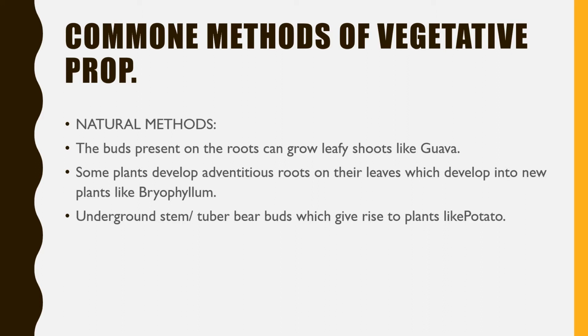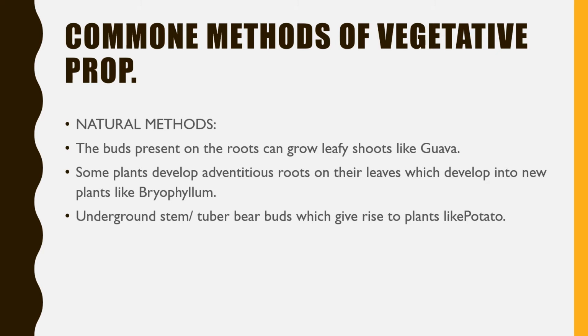Some plants, for example guava, amrud. In guava, what happens? In its roots there are buds. Buds are present on the roots, so by this we can grow leafy shoots, meaning using that part of the root we can grow the plant. And some plants like bryophyllum develop adventitious roots in their leaves, and further this develops into new plants.